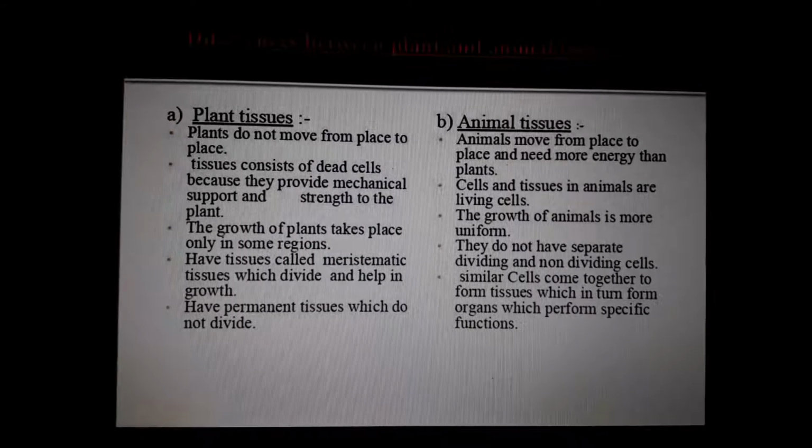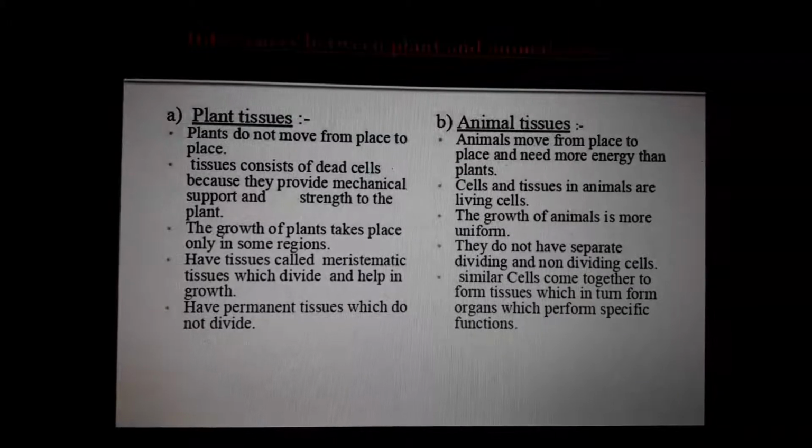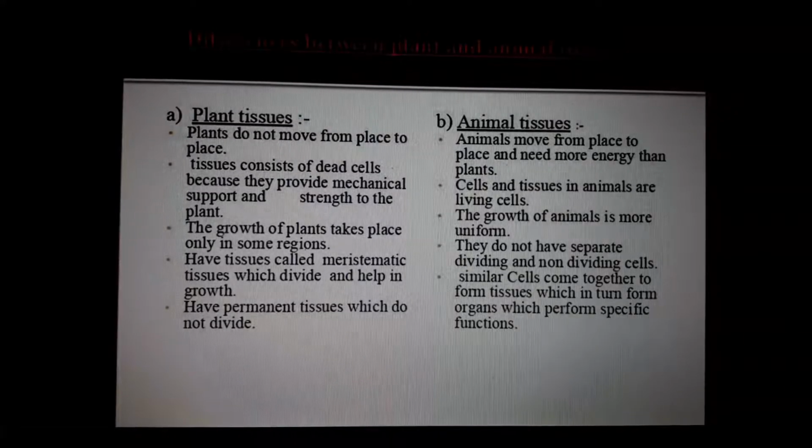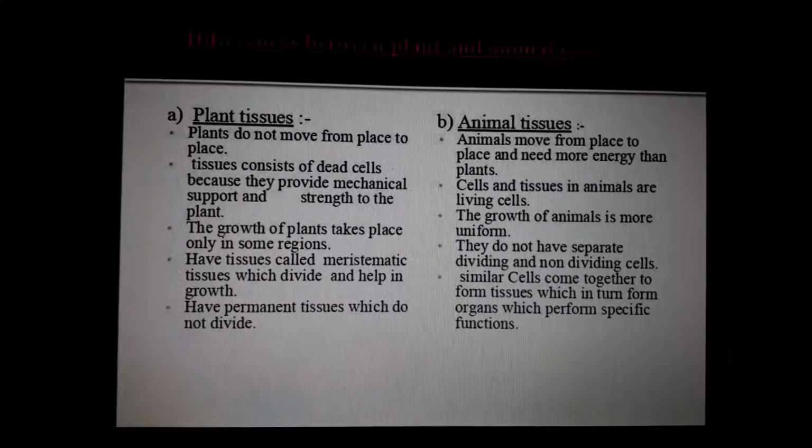Have you observed that plants are stronger than us? A simple example: if you punch a tree, either the tree will break or our hand will break. 100% our hand will break. So the plants and trees have more strength than us.